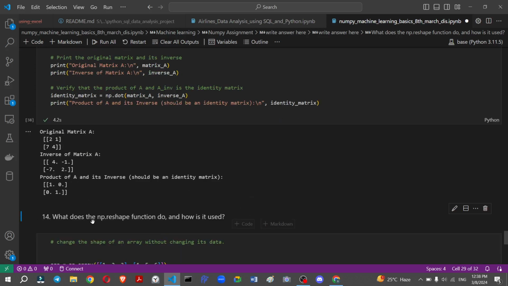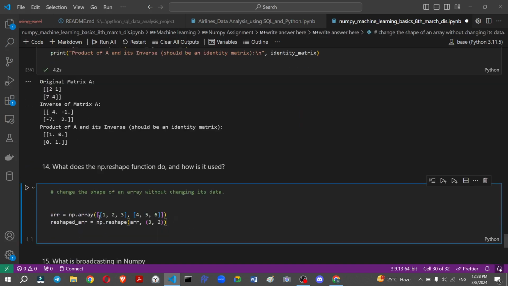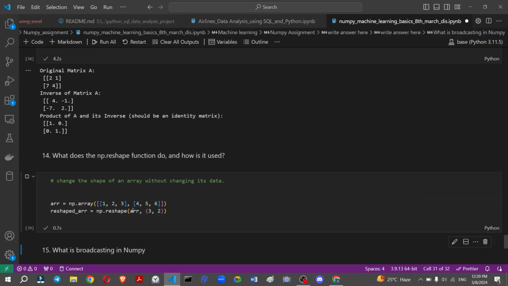So the next one is np.reshape. You basically change the dimension of the array without changing the data. For example, we have a 2D array with two rows and three columns. So I want to change it into three rows and two columns.